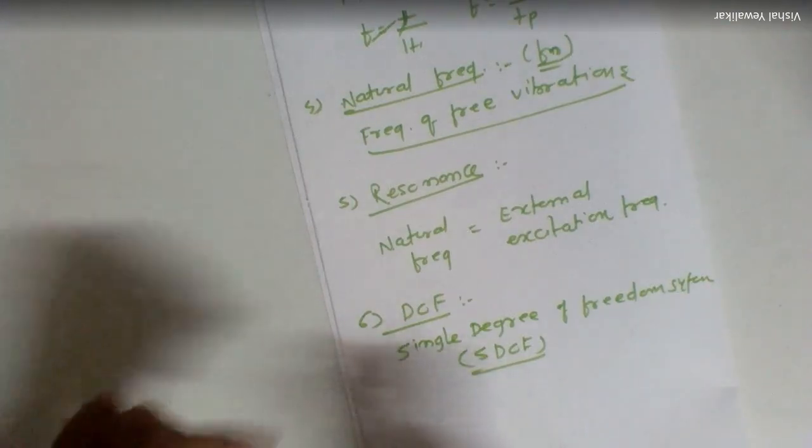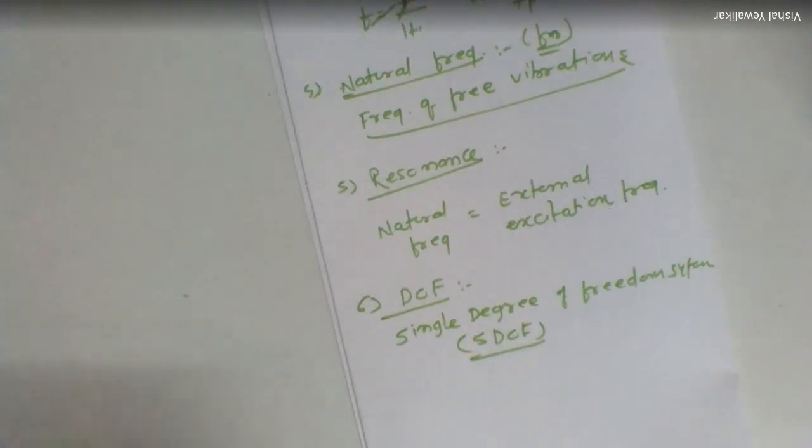As far as your syllabus is concerned, single degree and two degree of freedom systems are there, as well as one more system, that is, if the degree of freedom is more than two, we call it a multi degree of freedom system. But within your scope, we are going to discuss single degree of freedom system and two degree of freedom system only.